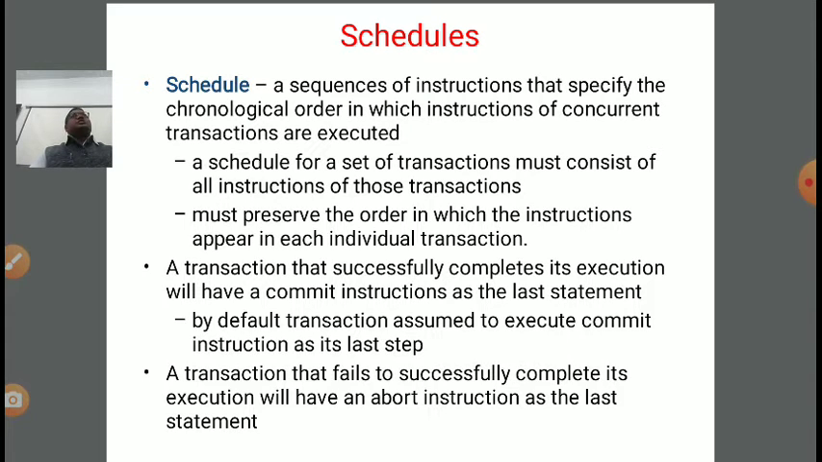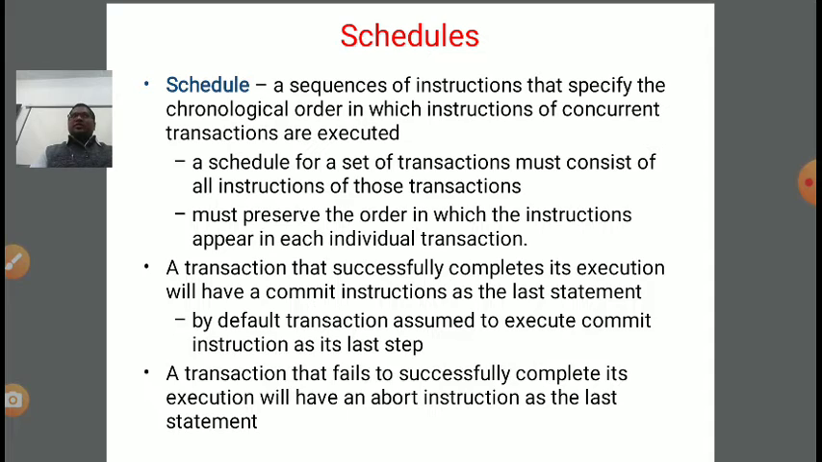If the number of transactions is 3, then there are 6 possibilities, that is factorial 3. How? First possibility: T1, T2, T3. Second: T1, T3, T2. Third: T2, T1, T3. Fourth: T2, T3, T1. Fifth: T3, T1, T2. And the sixth possibility is T3, T2, T1. So a total of factorial 3, that is 6, schedules are possible.